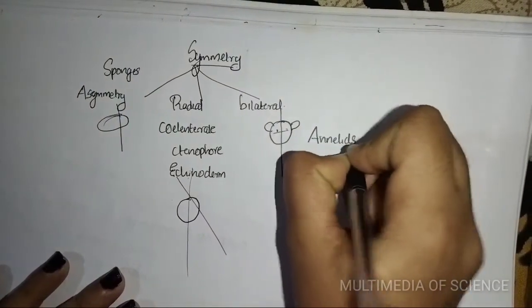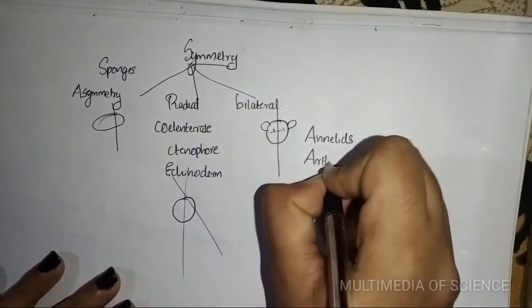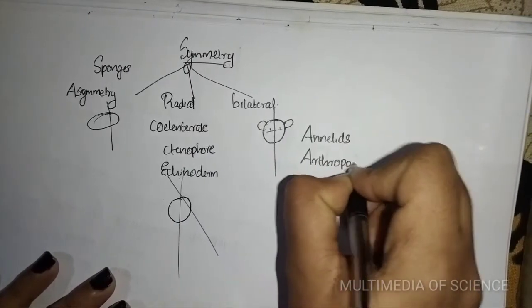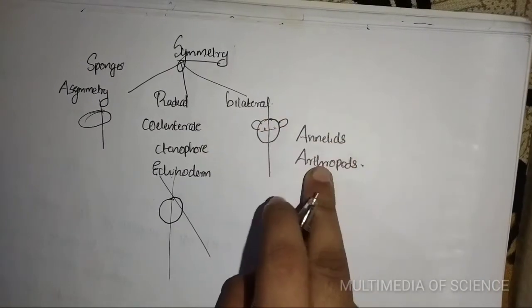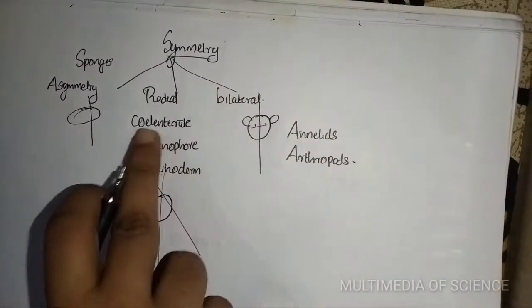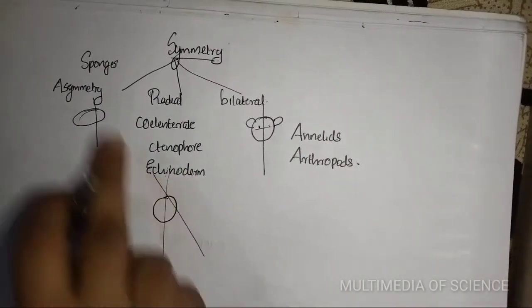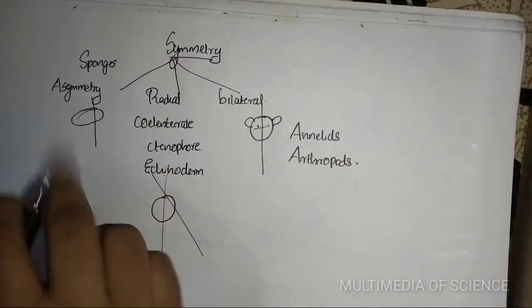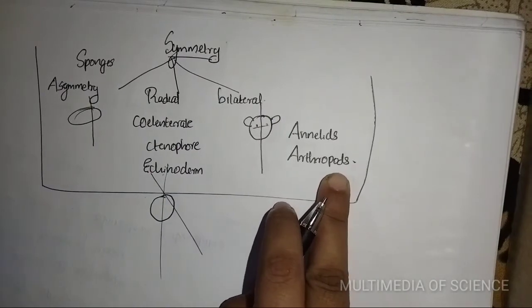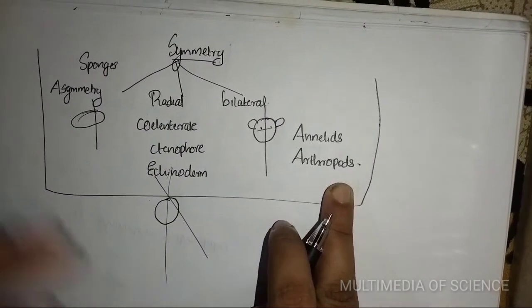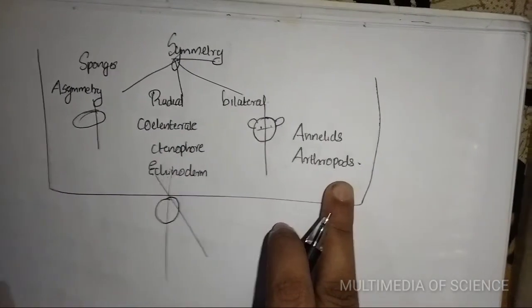So bilateral symmetry: annelids and arthropods; radial symmetry: coelenterates, ctenophores and echinoderms; sponges are the example for asymmetry. So please focus on these examples. Clear? Next is about diploblastic and triploblastic organisms.